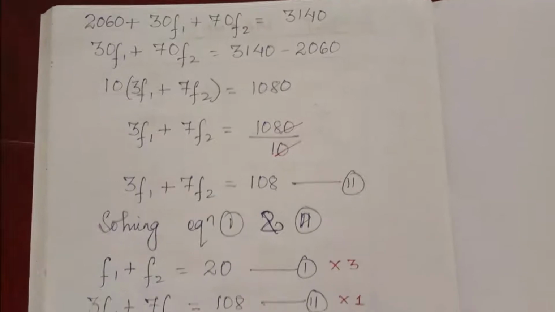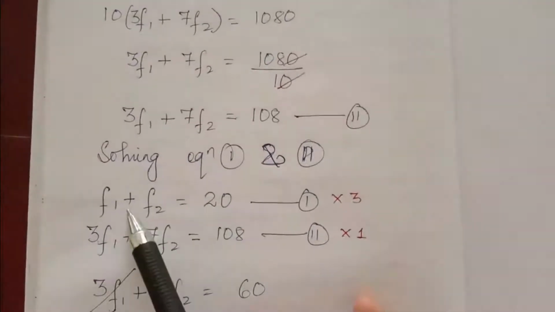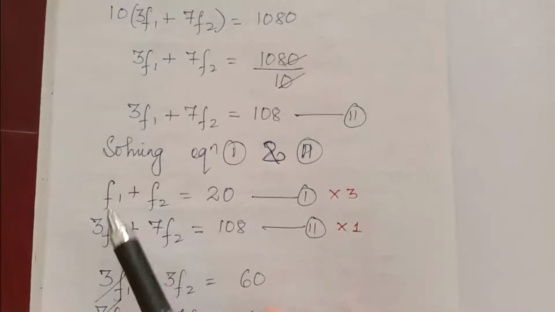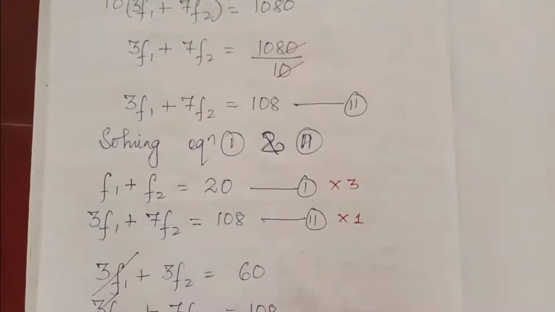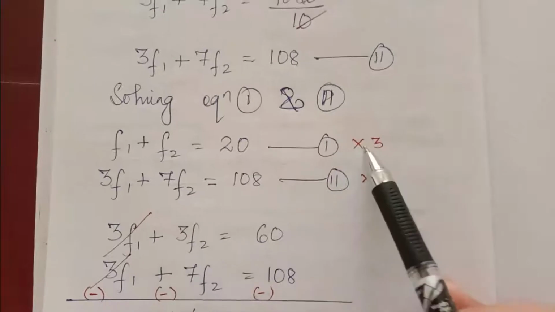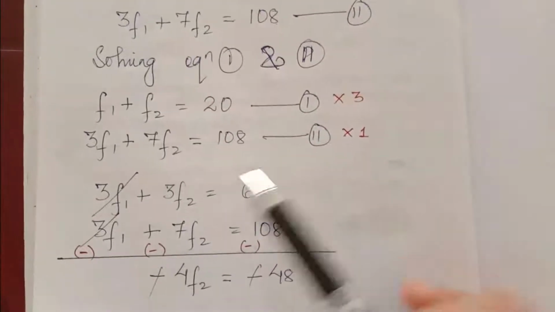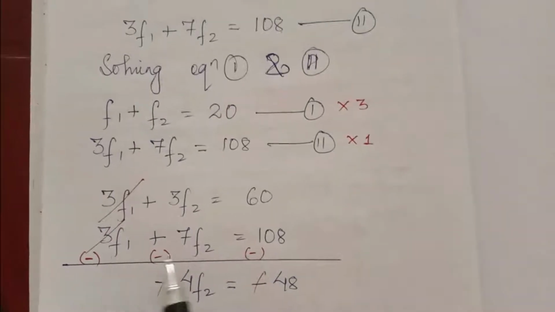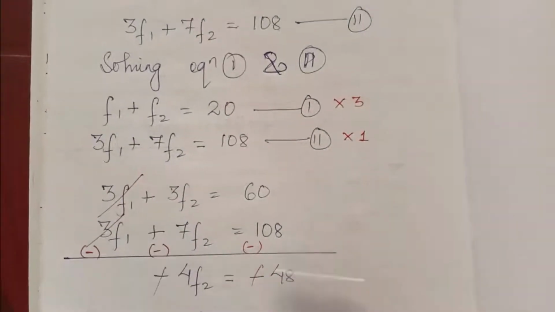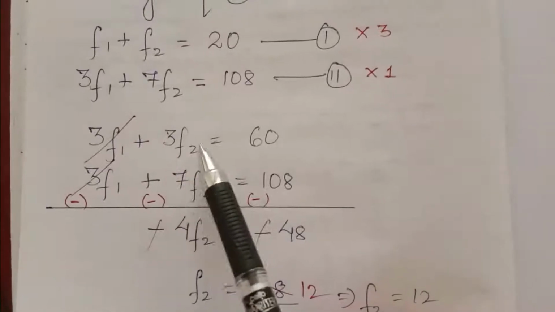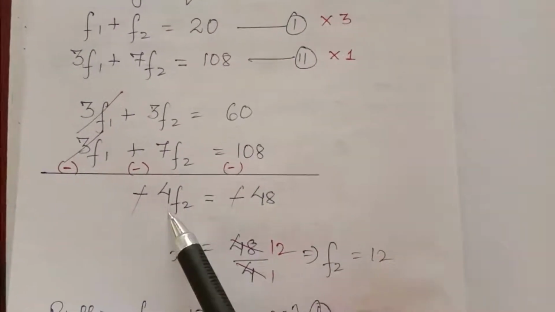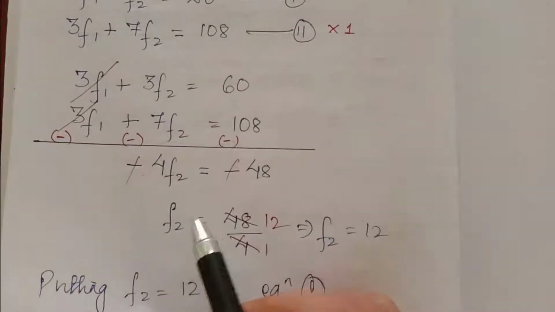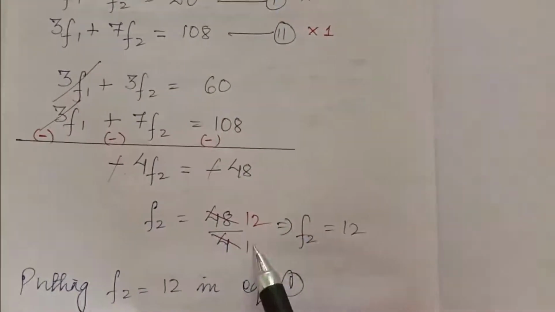Now we will solve equation 1 and equation 2. This is equation 1, this is equation 2. So let's cancel f1 first. We have to multiply equation 1 by 3. So 3f1 plus 3f2 is equal to 60. Here 3f1 plus 7f2 is equal to 108. Change sign so that 3f1 will be cancelled out. So 3f2 minus 7f2 is minus 4f2 is equal to minus 48. Minus minus cancel. f2 is 48 divided by 4, 12.